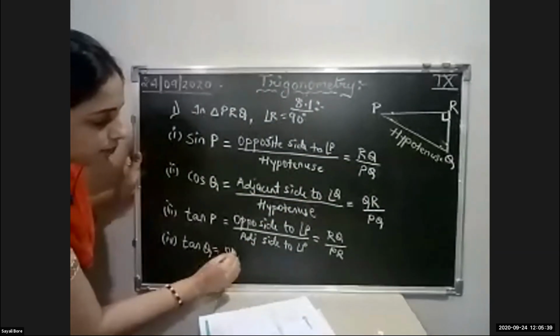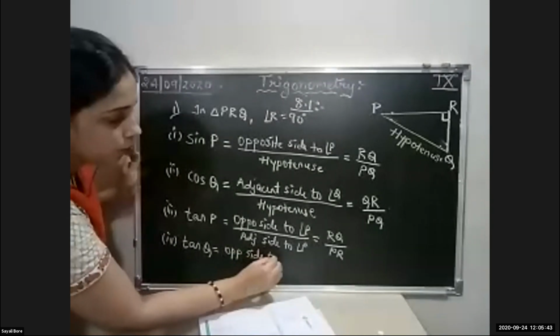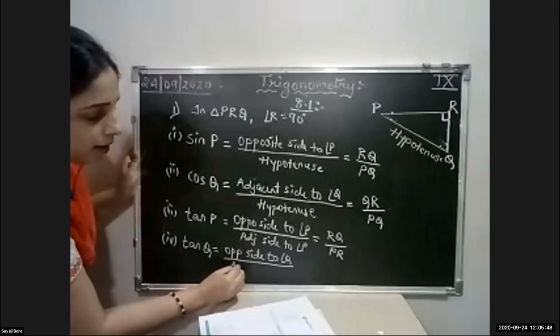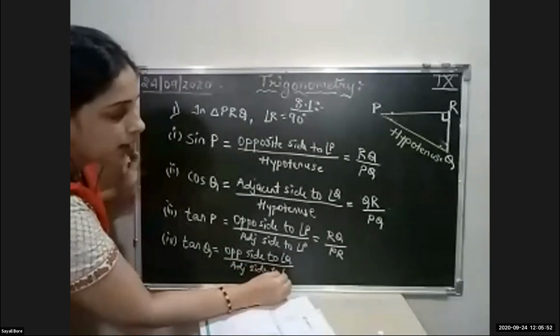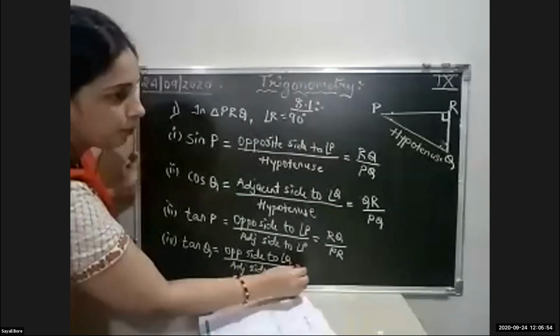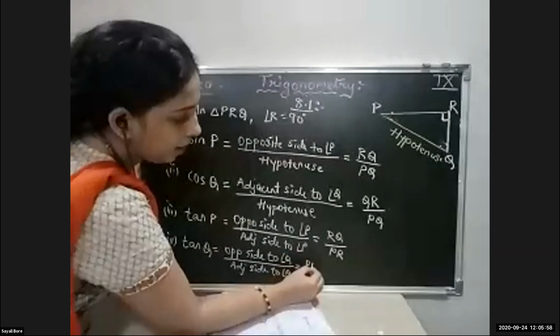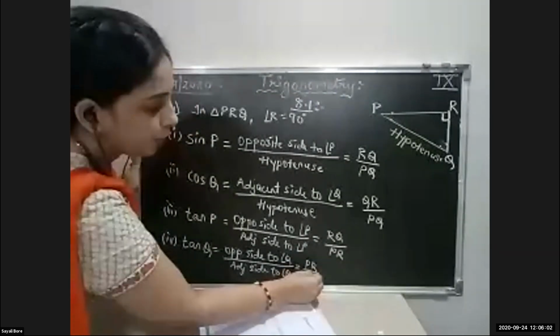So opposite side to angle Q upon adjacent side to angle Q. Which is the opposite side to Q? PR, and adjacent is what? RQ.